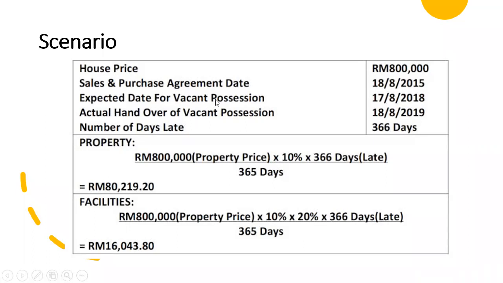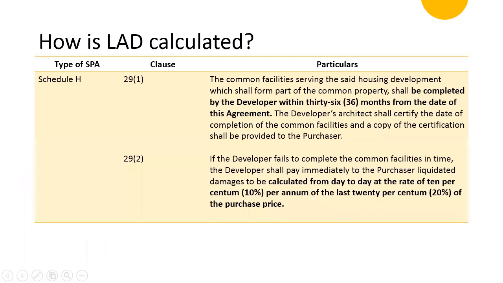which is late by 366 days, the calculation will be the property price, 800K in this situation, times 10%, times 366 days, the days they passed for the late vacant possession, and then divided by 365. So the total amount of the liquidated damages will be 80,219.20. So we need to be aware, right?